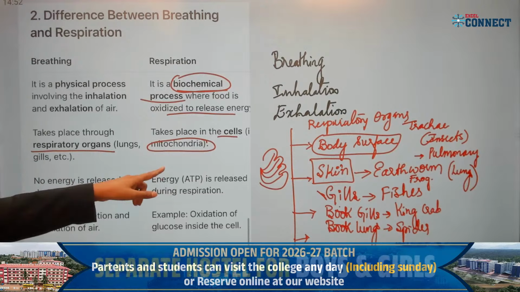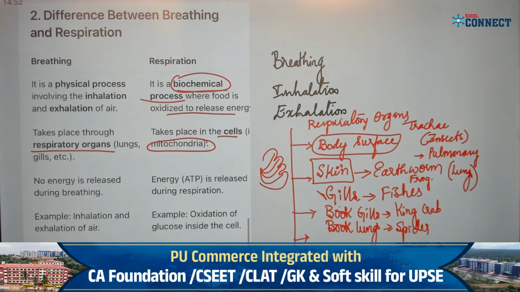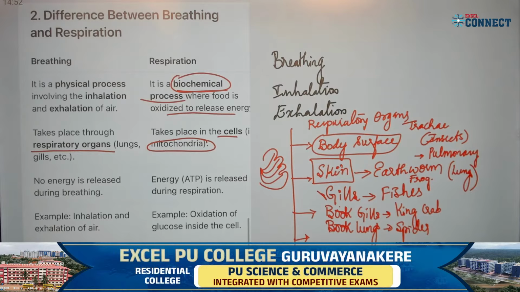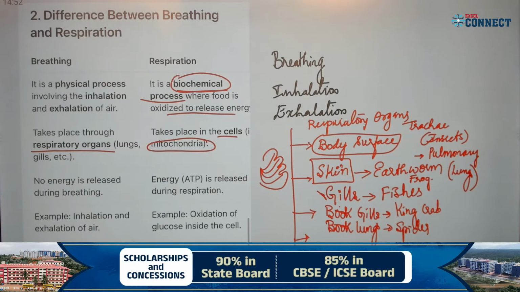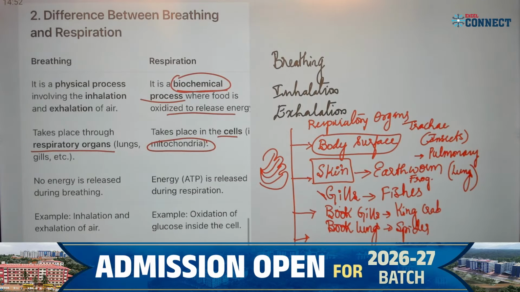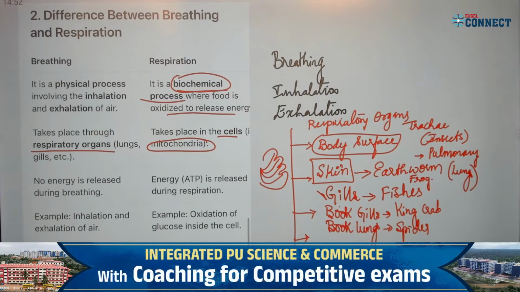Write down these points, which are the respiratory organs: body surface, skin, gills, book gills.